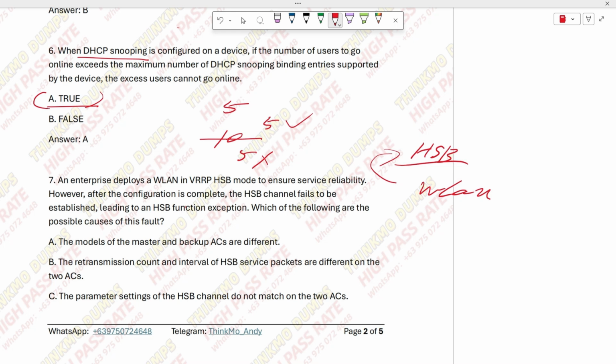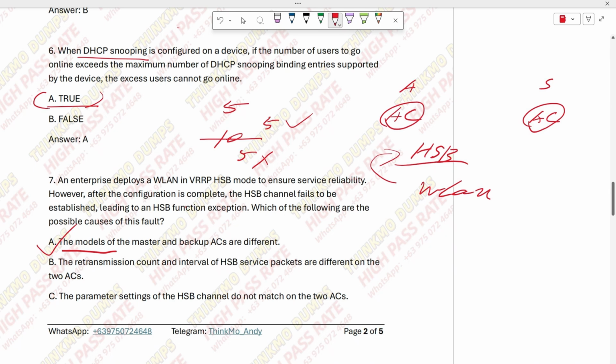The correct answer is, for example, option A, which says the AC of the primary and backup devices. This is the wireless controller device. One is primary and one is backup. Then, if the primary, say the active one, and the backup are of different models, it won't work, right? That's for sure.